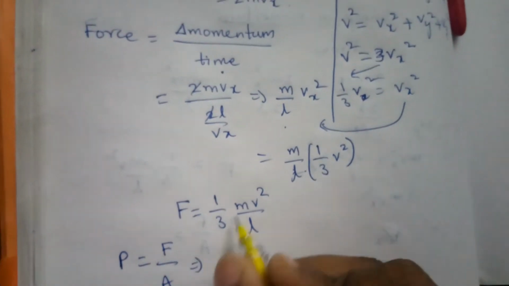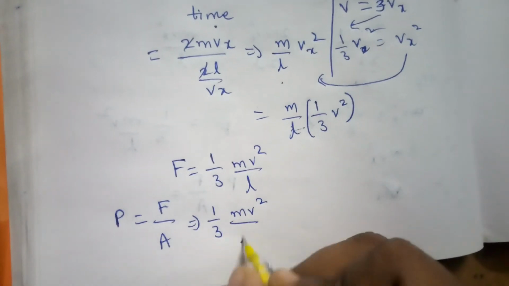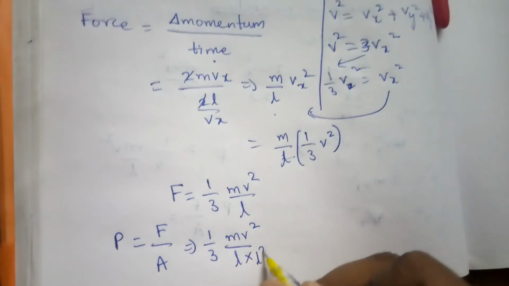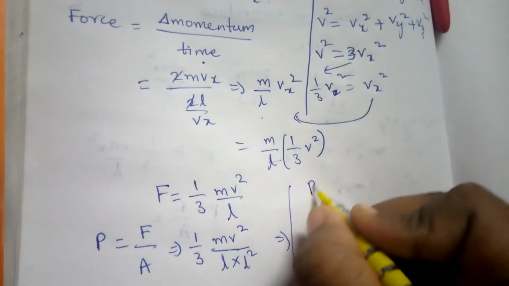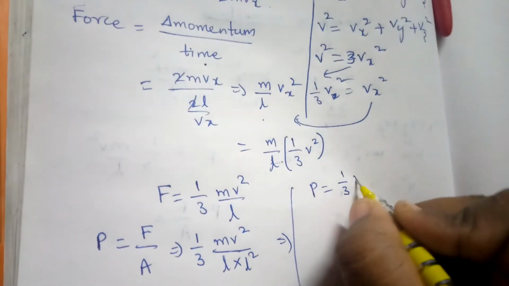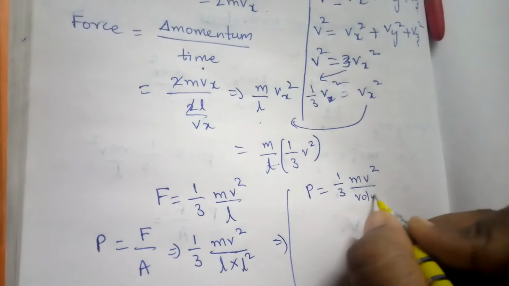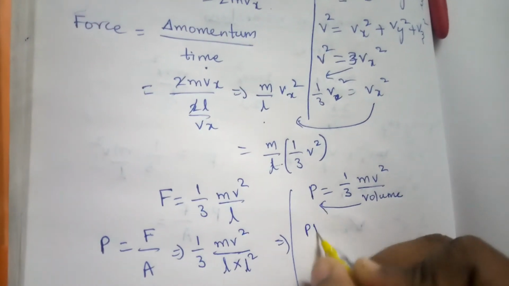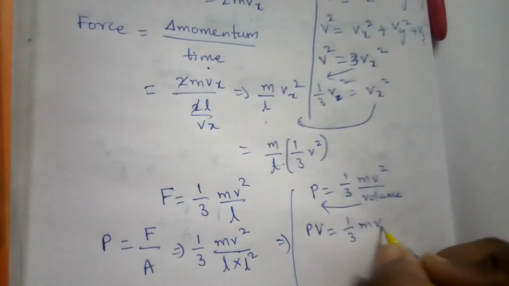In place of F, just substitute this one. What you will get? mv square by L, divided by the area. What is the area here? Area is nothing but length into length, L square. So what you are going to get? Pressure equals 1 by 3 mv square by volume. So converting, pressure into volume equals 1 by 3 m velocity square here.